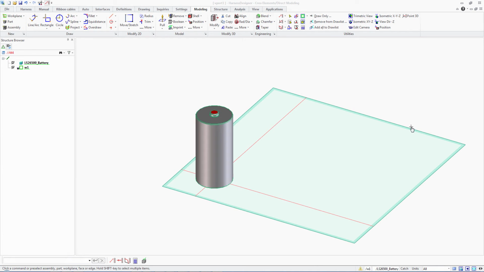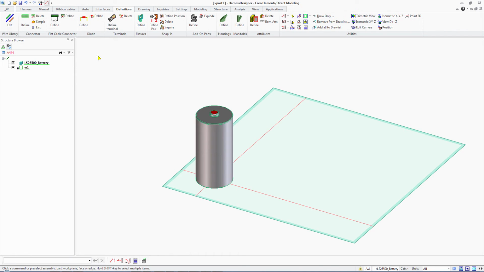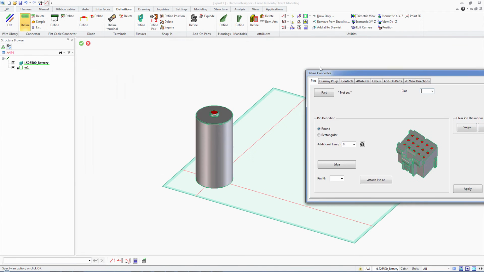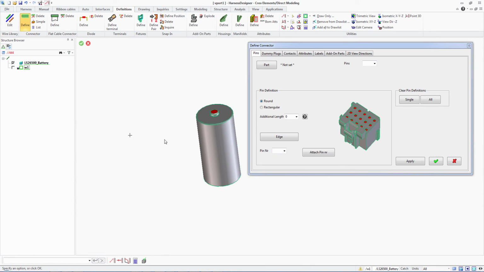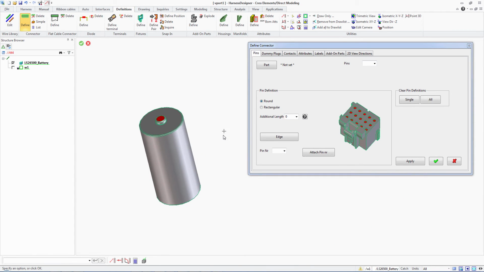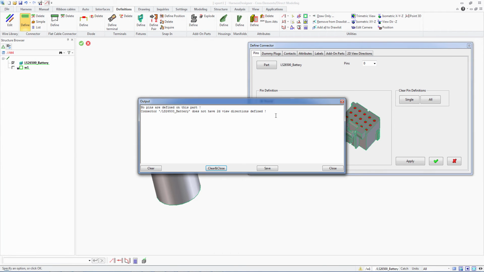Definition of the battery as a connector in SpaceCable. To assign pins for the battery, we need to define it as a connector. Go to the Definition tab in SpaceCable, Connector Common Group, and click the Define button. In the opened menu, select Path.